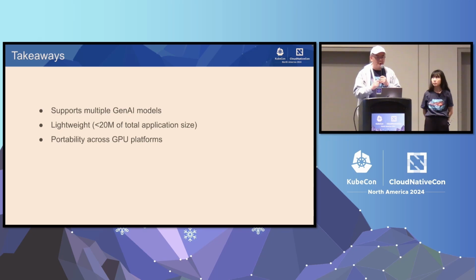Another thing I want to highlight is that the application that runs on the cloud NVIDIA machine that I showed in the first demo, and the local MacBook in the second demo, are actually the exact same application. It's not an application that has been rewritten for the CUDA framework or the Metal framework on the Mac, or recompiled. I did nothing. I just copied the binary application using SCP directly from my development machine to the NVIDIA machine, and it runs right out of the box on the GPU. So the 3 main takeaways of what I have demonstrated are support for multiple GenAI models using a single runtime framework, very lightweight, and portability across GPU platforms. So I'm going to turn over to Miley to do the second demo.